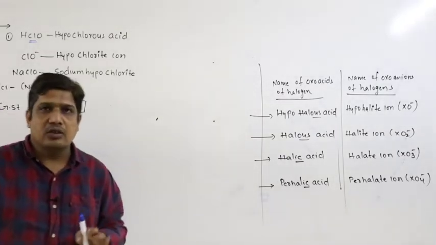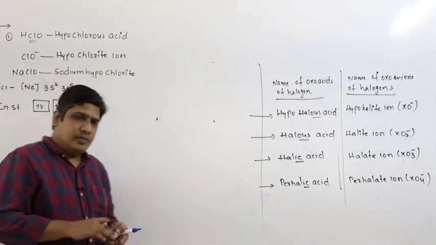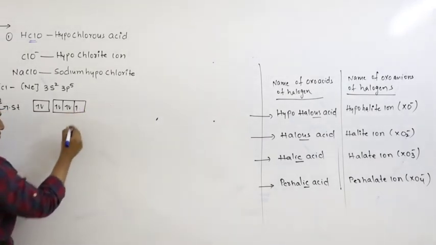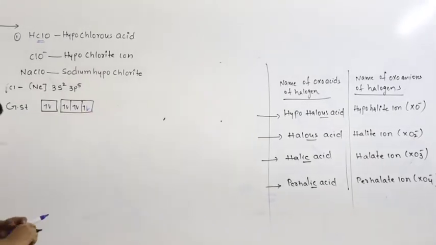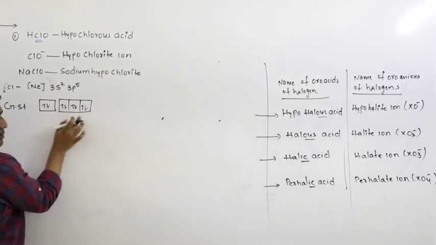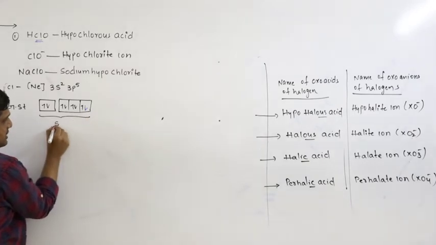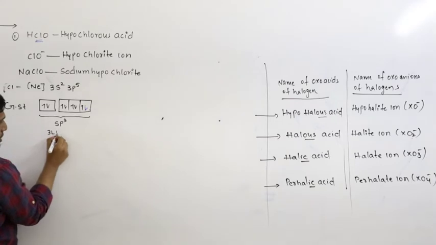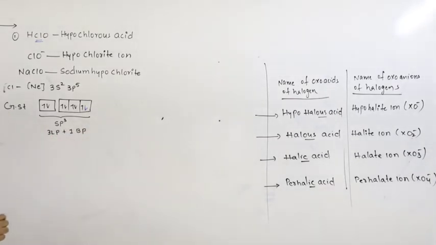So in the ground state, halogen can form one bond. In HClO, chlorine forms one bond with oxygen. So let us assume this is the electron of oxygen, right? So we have one s orbital and 3 p orbitals involved in bonding, so the hybridization will be sp3. These three will remain as lone pairs, 3 lone pairs and 1 bond pair on the chlorine atom, right.